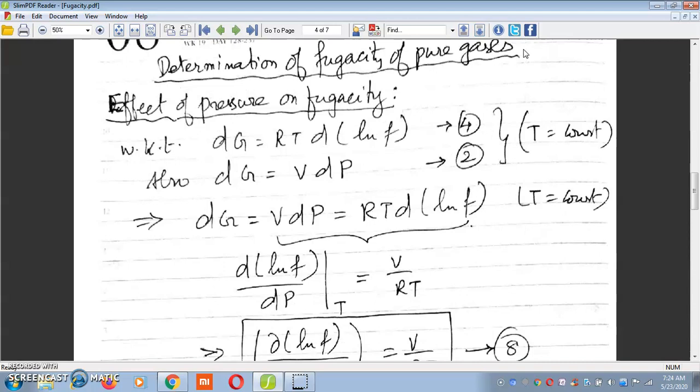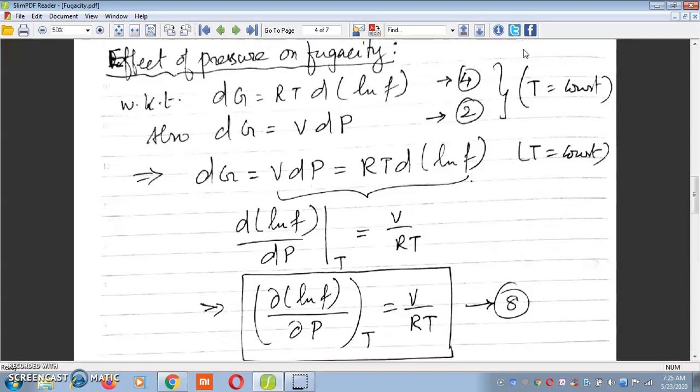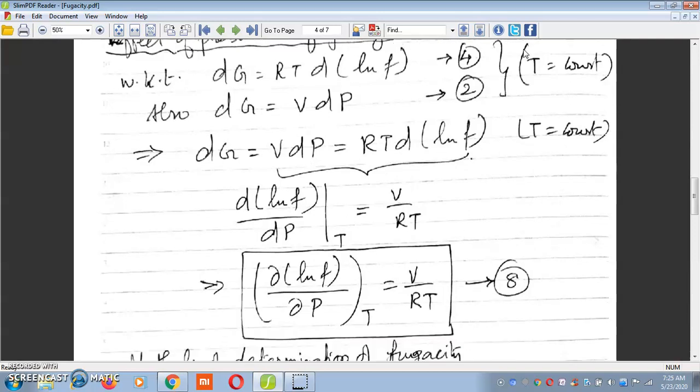We know by equations 4 and 2, as given here, dG can be written as dG = VdP = RT d(ln f). Now rearranging this equation, d(ln f)/dP at constant temperature is equal to V/RT, or ∂(ln f)/∂P at constant temperature is equal to V/RT, as given by equation 8.